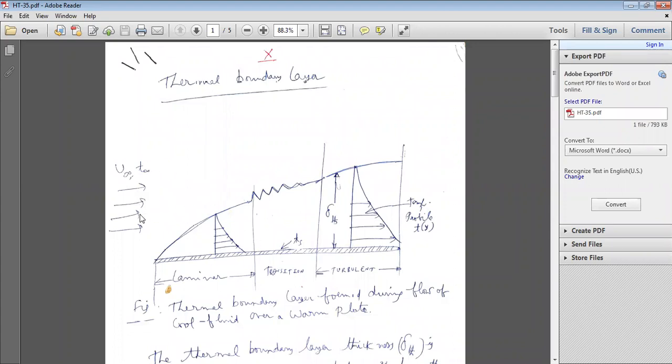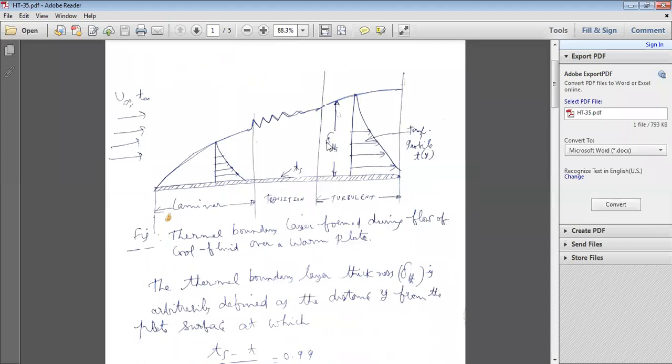And if the fluid is flowing with velocity as well as temperature T free stream, and at the same time the plate is in hot condition, then a thermal boundary layer will be formed.